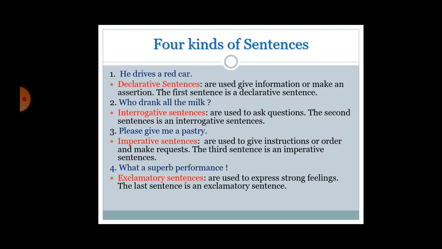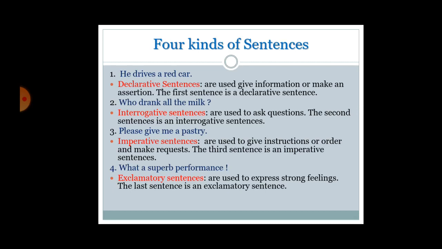Next we will study imperative sentences. They are used to give instructions or orders and make requests. The third sentence is an imperative sentence. So, an imperative sentence is used to give a command, an order, make a request or give advice.